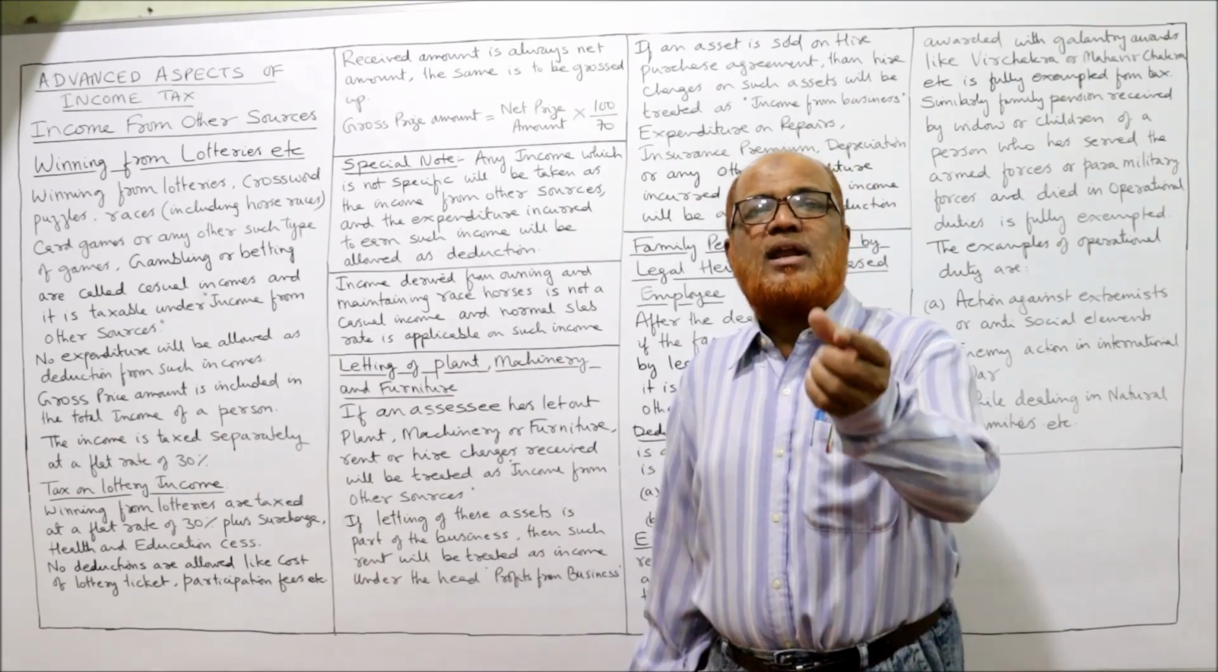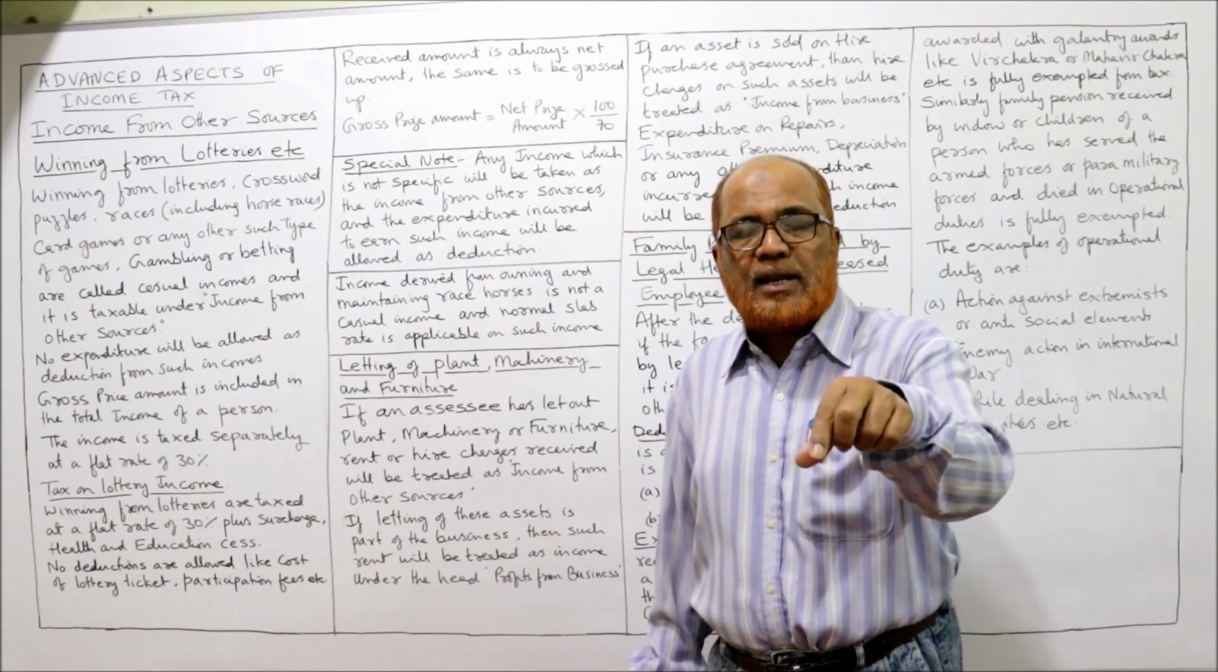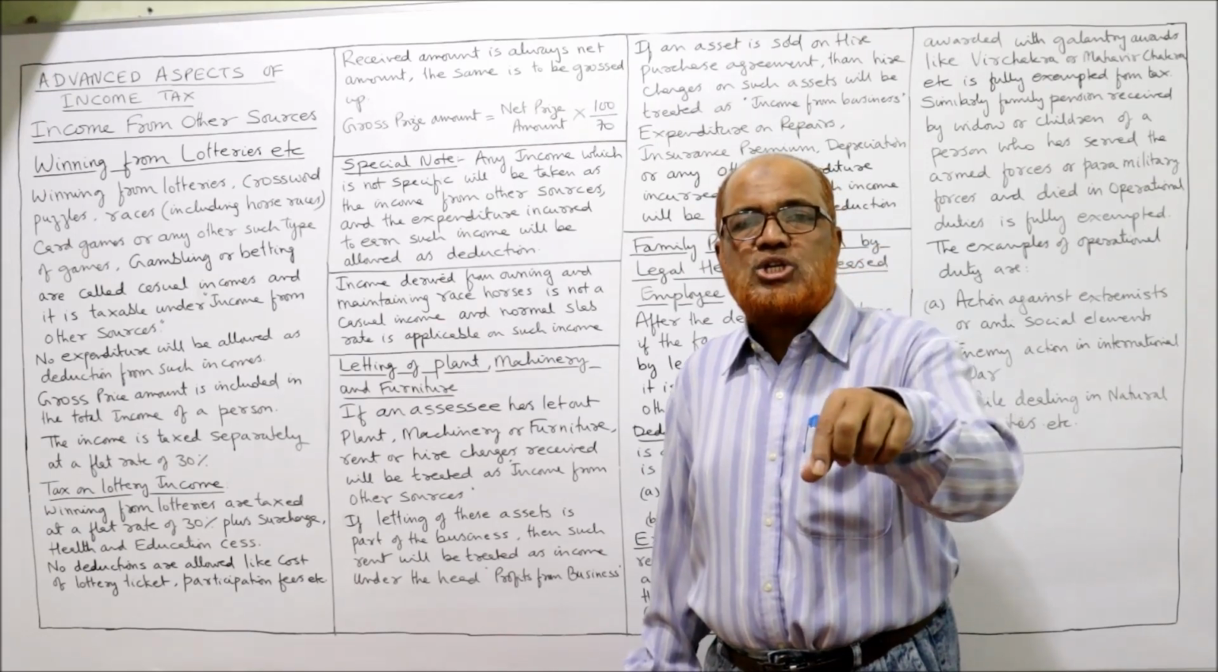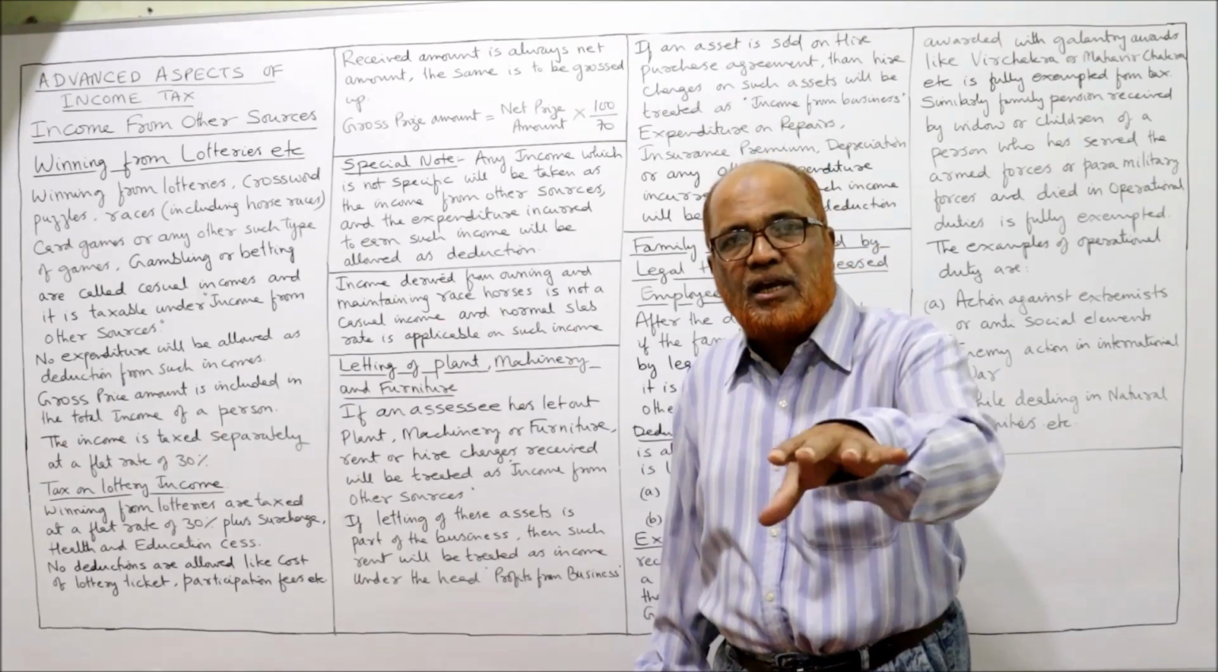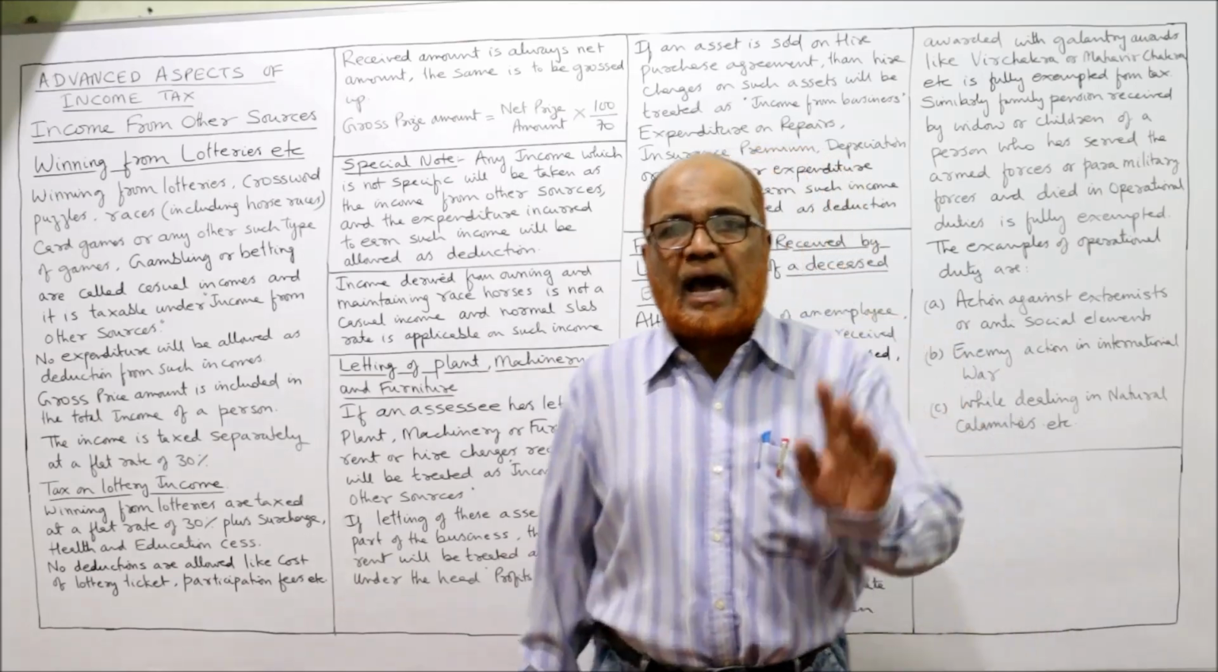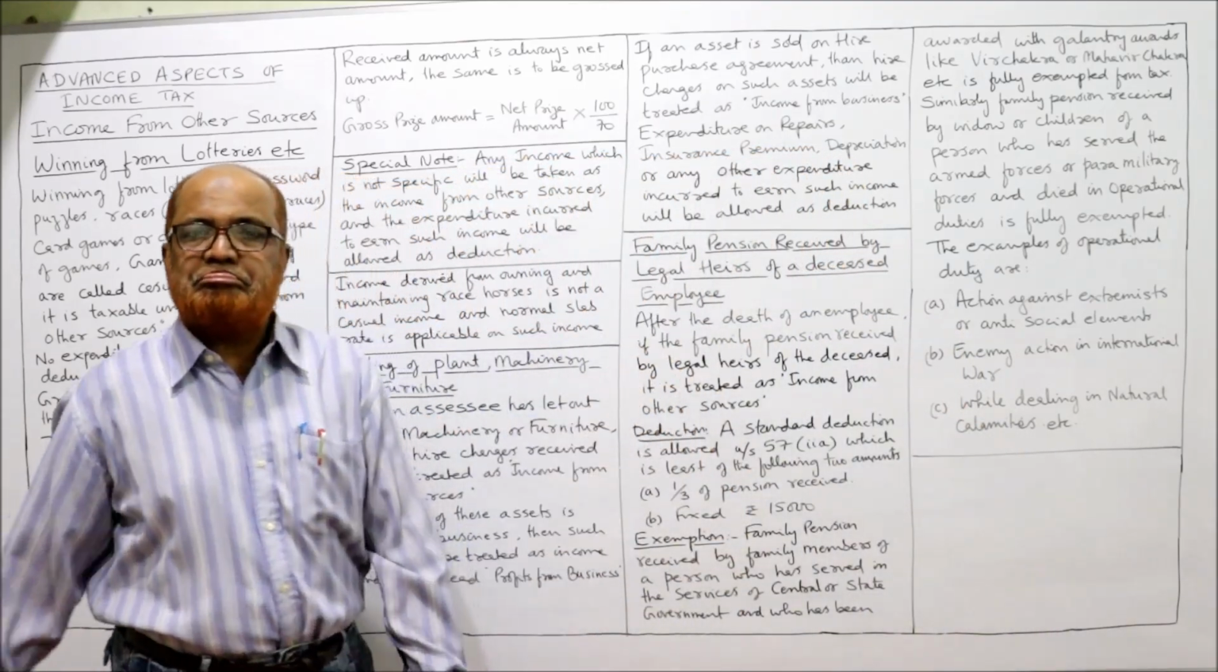So any expenditure regarding repair, insurance premium, depreciation or any other expenditure incurred to earn this income will be allowed as deduction. That's it.